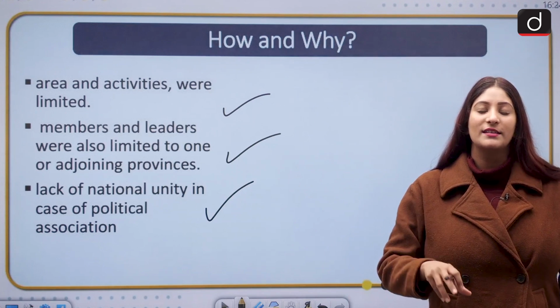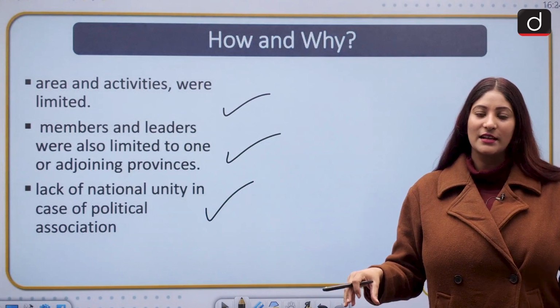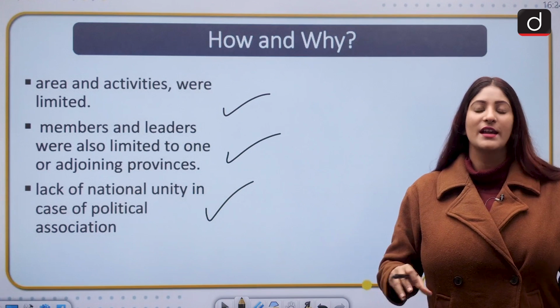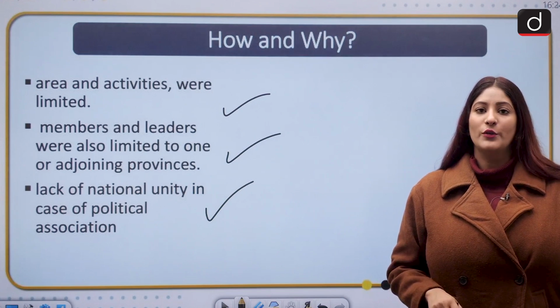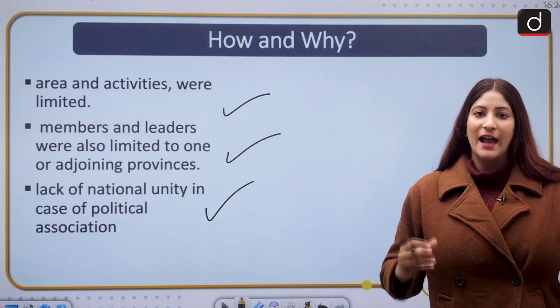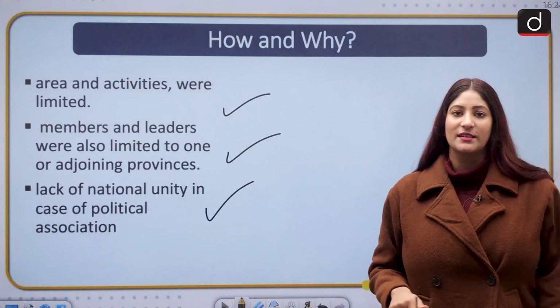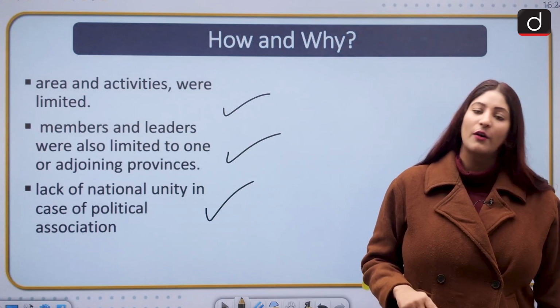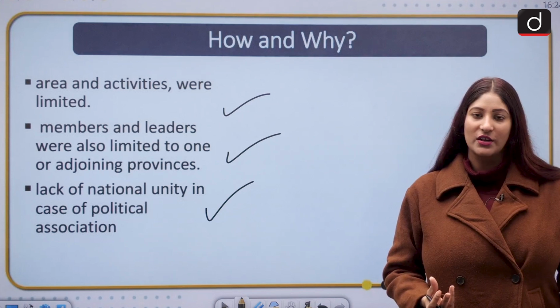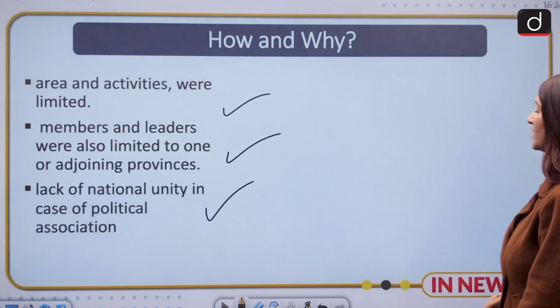Every small organization was pretty localized in nature. The leaders were localized in nature, and there was not any sort of commonality. Although the source of grievance was common, but the solution and the tendency to resolve any kind of issue was multifaceted. So there was a need for a pan-India association which could ensure that India as a nation could develop.